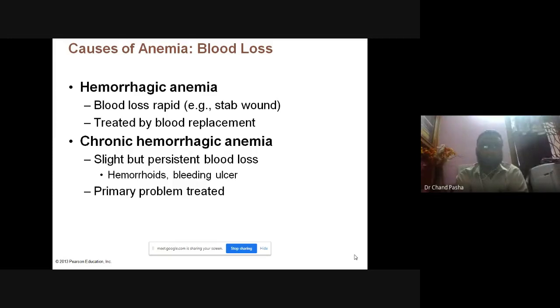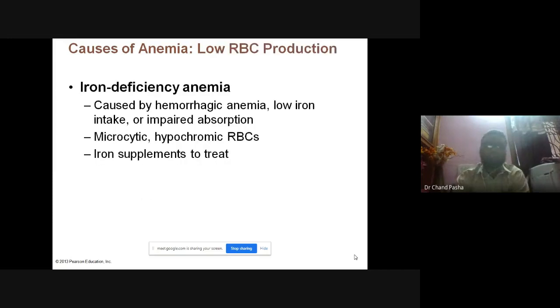And whatever the problem, that primary loss of blood should be treated in this case, otherwise it will become very dangerous. Iron deficiency anemia is caused by hemorrhagic anemia, low iron intake or impaired absorption. And microcytic, hypochromic RBC. Hypochromic in the sense it will be pale color.